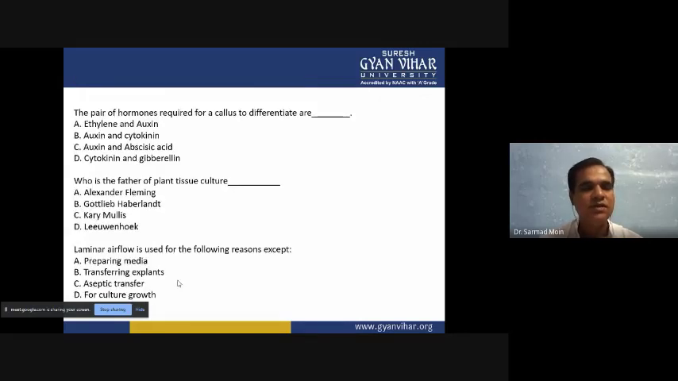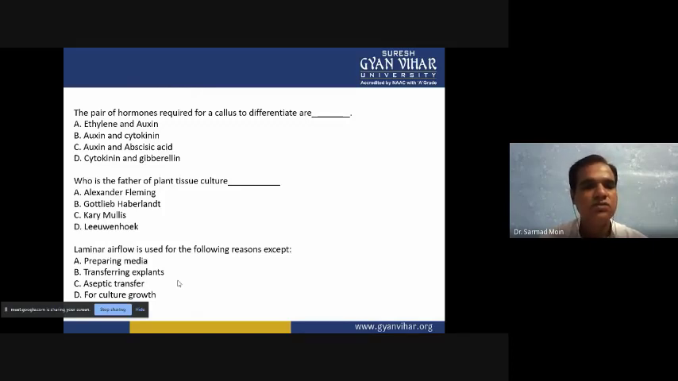Then some of the very important questions we will see here. The first question: the pair of hormones required for a callus to differentiate are. Option A is ethylene and auxin. Option B is auxin and cytokinin. Option C is auxin and abscisic acid. And option D is cytokinin and gibberellic acid.